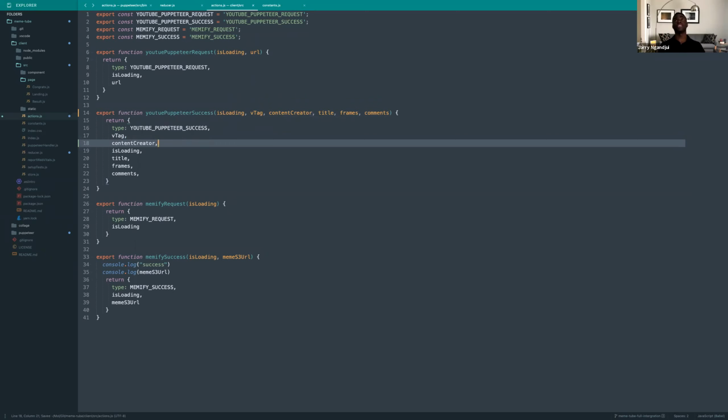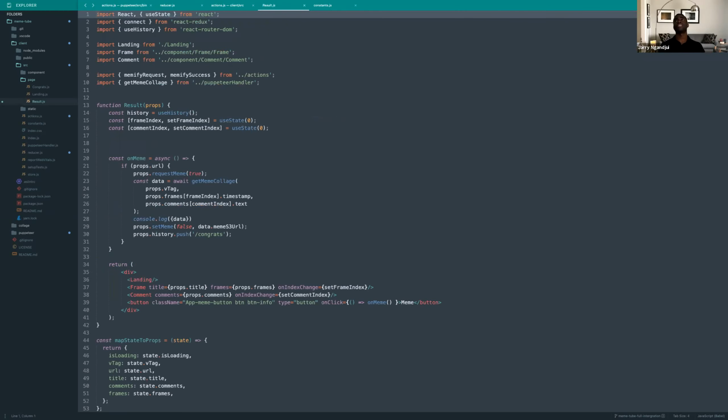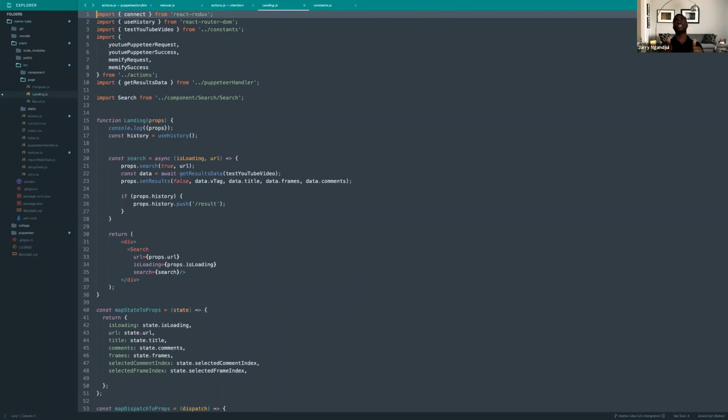Okay, that's the dispatch. Now what we want to go to is the actual UI component that is in charge of getting this, and also letting it know that it has a new property to worry about, and that is here. So, oh no, that's the wrong one. Landing, where we do our searching. This is the landing component that only has a search.